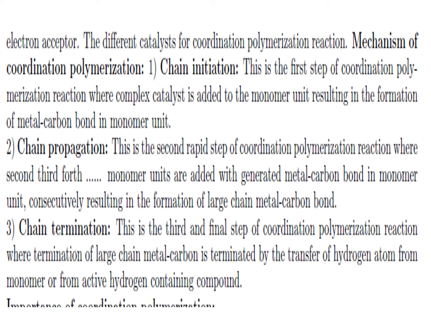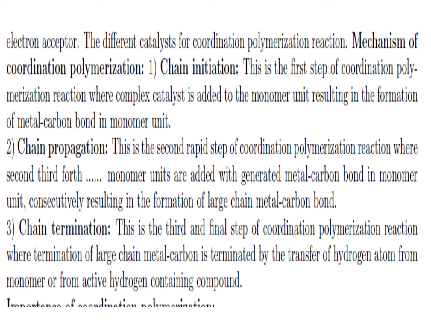Now we go through the mechanism of coordination polymerization. First is chain initiation, which is the first step of the coordination polymerization reaction, where a complex catalyst is added to a monomer unit, resulting in the formation of a metal carbon bond in the monomer unit. The second step is chain propagation, which is the second rapid step, where second, third, fourth, and so on monomer units are added consecutively to the generated metal carbon bond, resulting in the formation of a large chain metal carbon bond, as we saw in the case of addition polymerization.